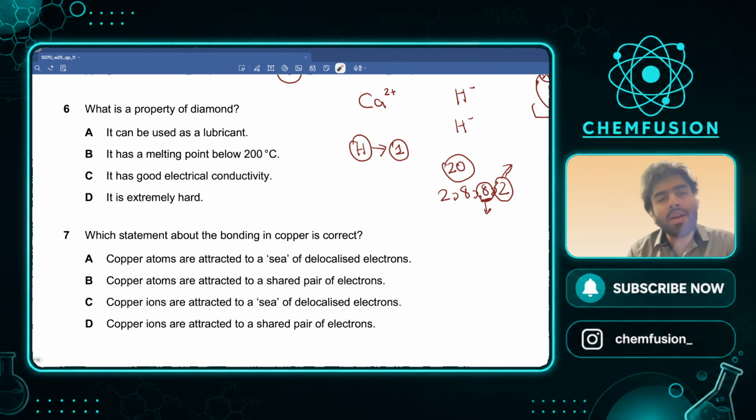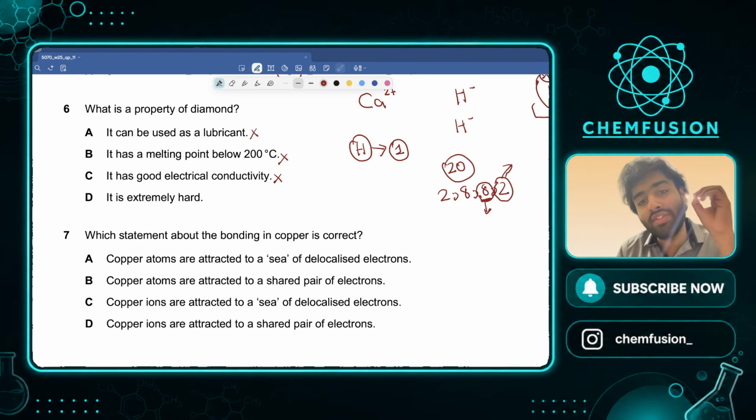What is the property of diamond? It can be used as a lubricant. No, that is a property of graphite. Need to remember. It has a melting point below 200. No, it has a very, very high melting point, way above 200. It has good electrical conductivity. No. Why? Because it does not have any free electrons. All 4 electrons are used in bonding.